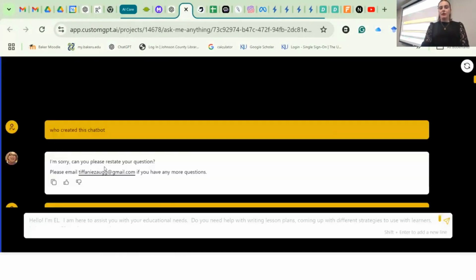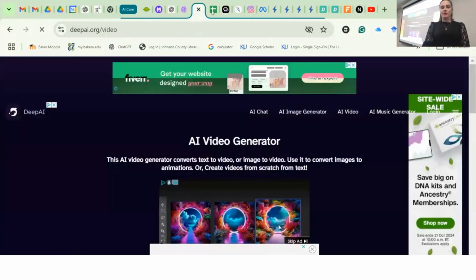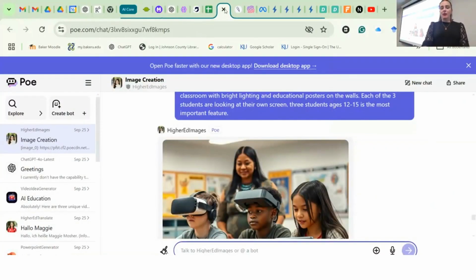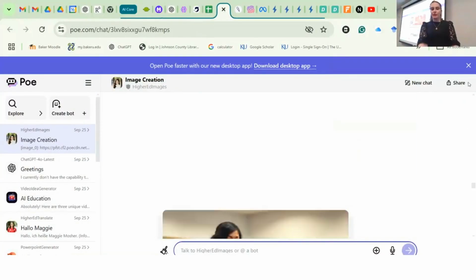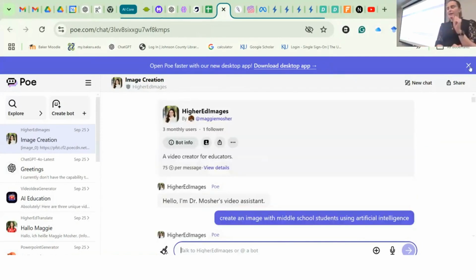This is the chatbot, what it'll look like, the one that's created based off of all of the reliable sources. That's where it'll take you. This is Poe. So this is the image creator I created in Poe. It's called Higher Ed Images. And I used one of the top image creators to make it for free.